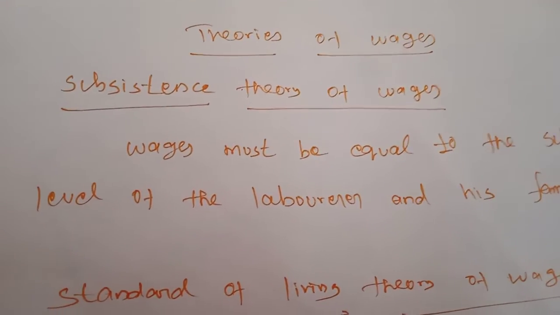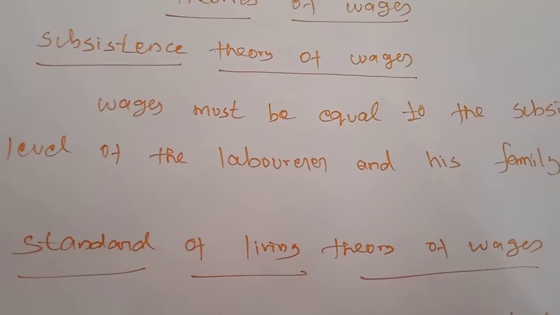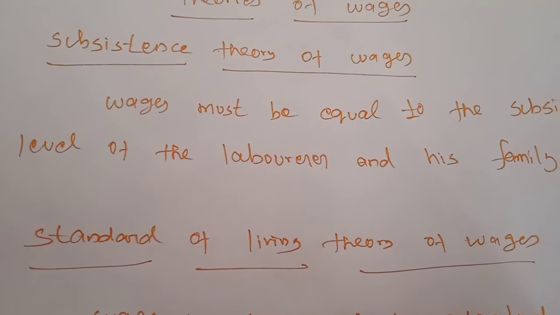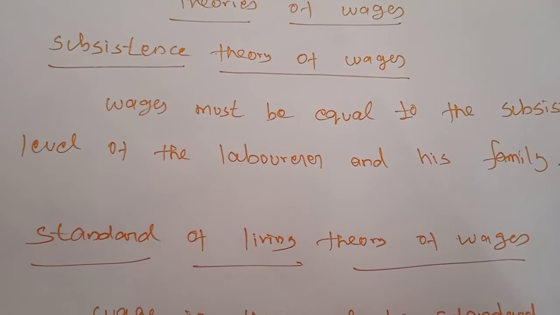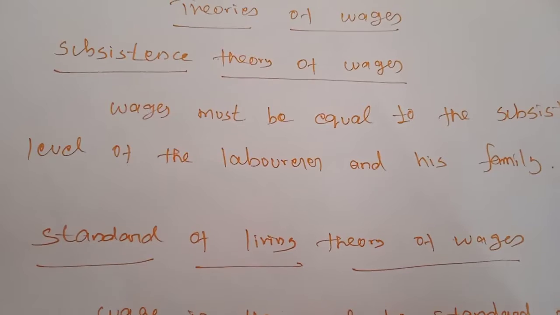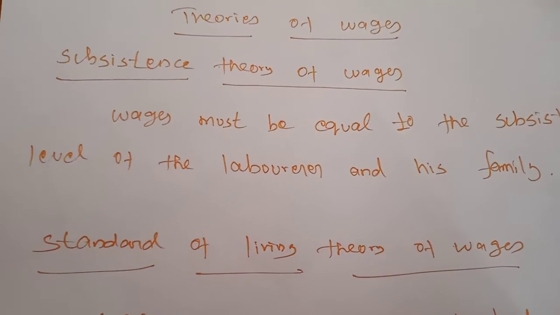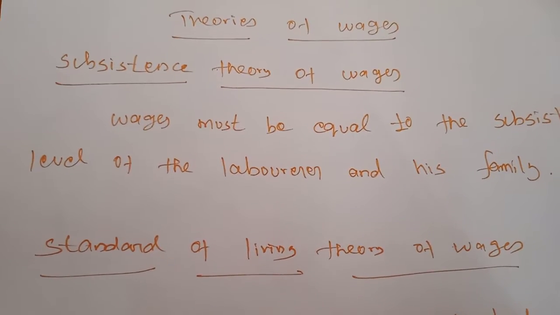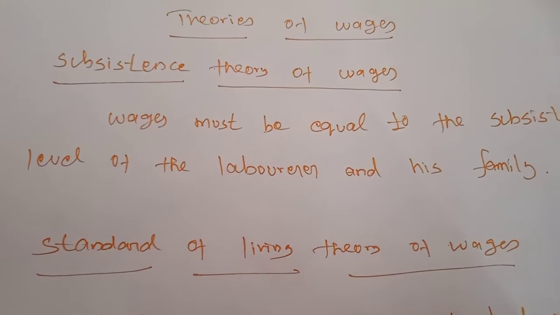Subsistence theory of wages. The subsistence theory of wages is one of the oldest theories of wages. It was first explained by the Physiocrats, a group of French economists, and it was restated by David Ricardo. After it was restated, this theory got its full form. According to this theory, wages must be equal to the subsistence level of the laborer and his family.